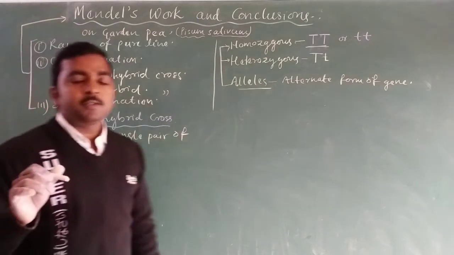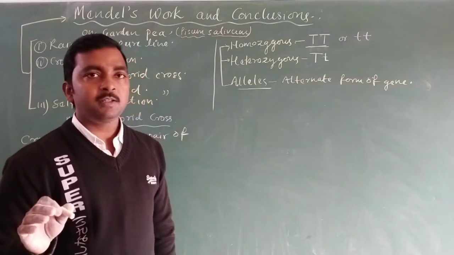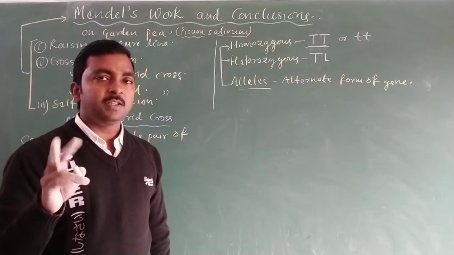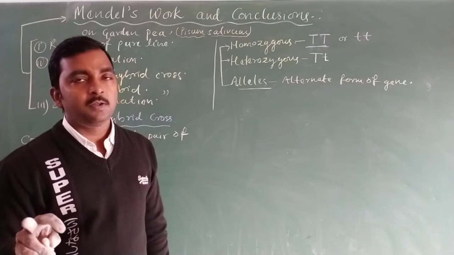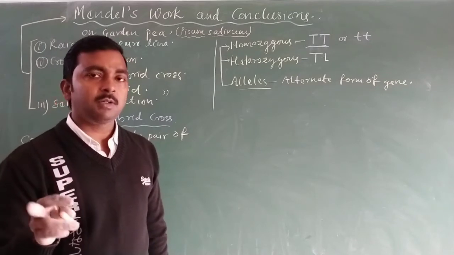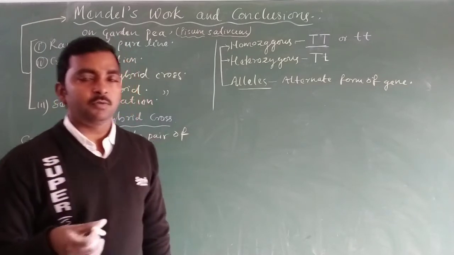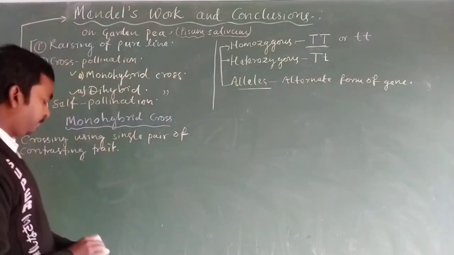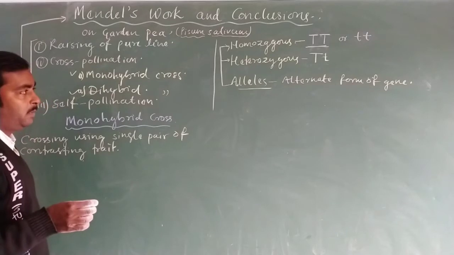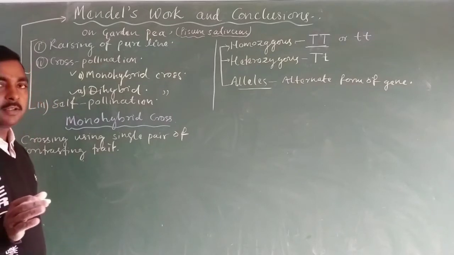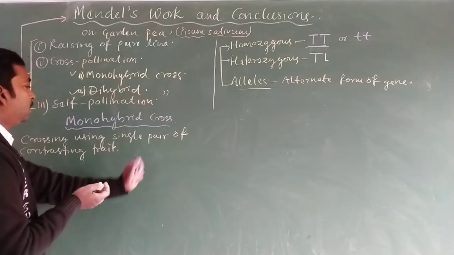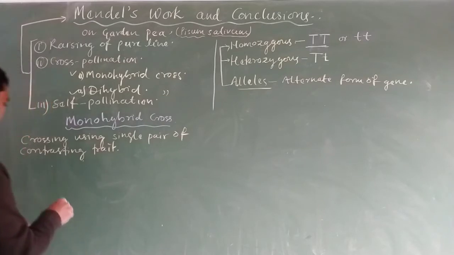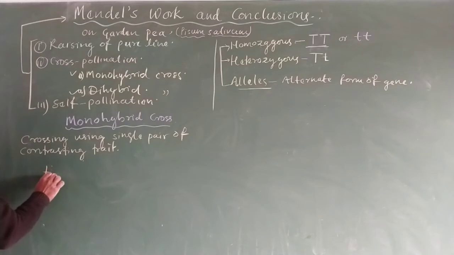So if the cross takes place between a single pair of contrasting traits, that cross is known as monohybrid cross. For monohybrid cross, Mendel selected the height of the plant.